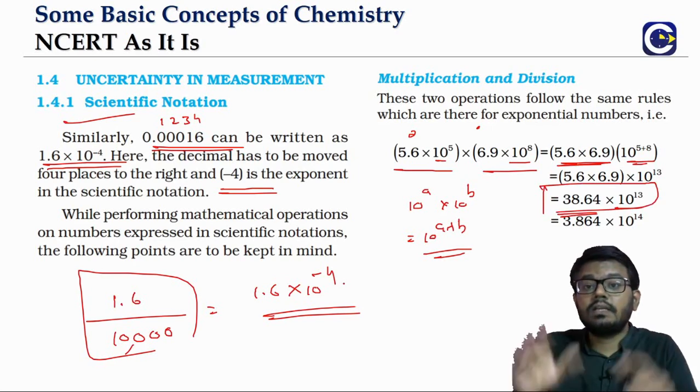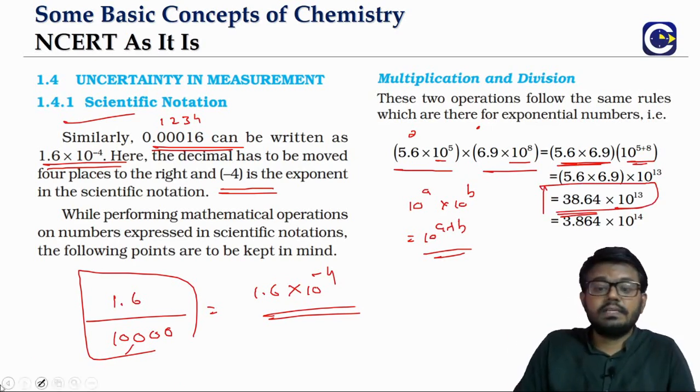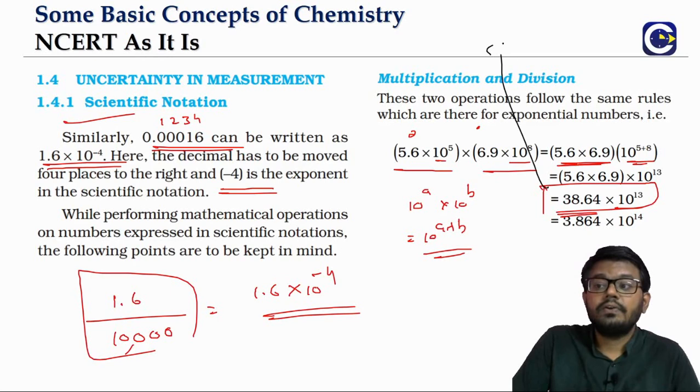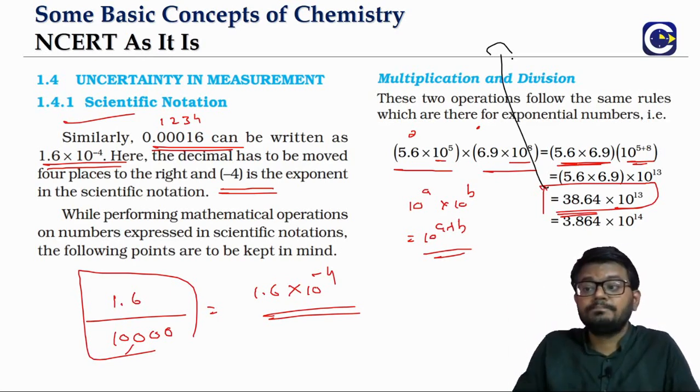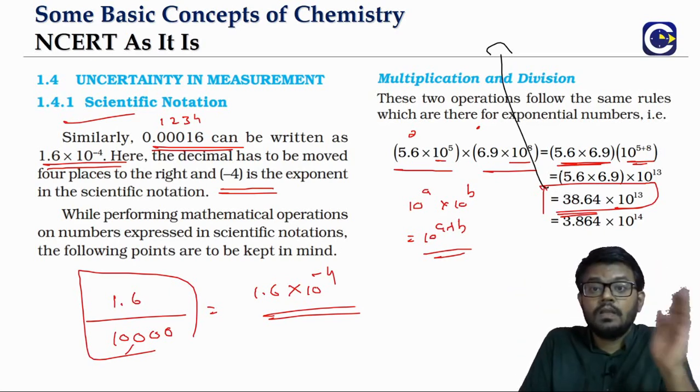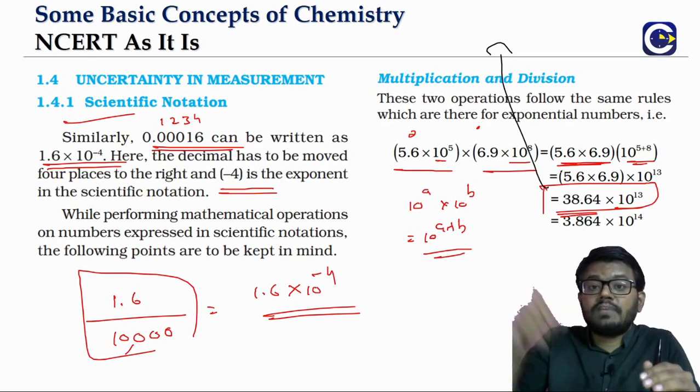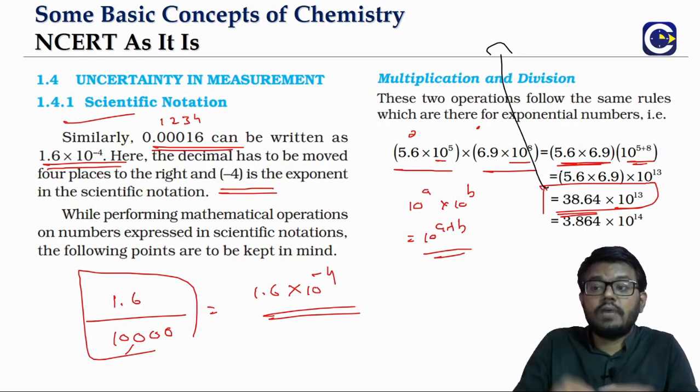This answer is not in scientific notation. What is it? 38.64 × 10^13. That is not in scientific notation. So how do we get it? We have to make it a number between 1 and 9.99 and so on. Look at this: we have to adjust the decimal place by 1 to the left. Moving to the left means the power of 10 will be increased by positive 1.